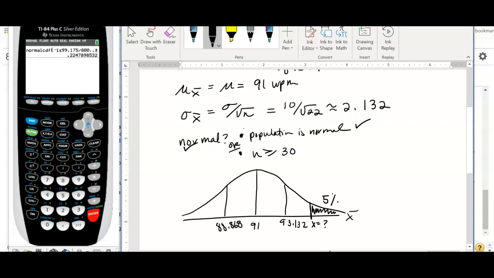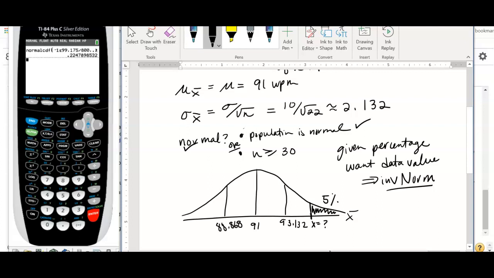So I'm given a percentage, and I want a data value. So I have to use the function invNorm. If I was given the data value and wanted to know the probability, I'd have to use the normal distribution, normal CDF.